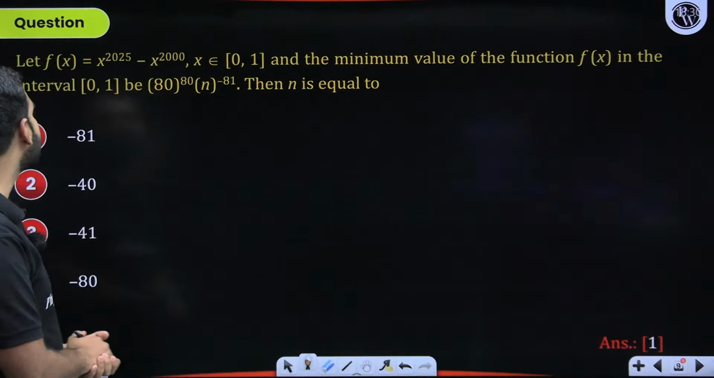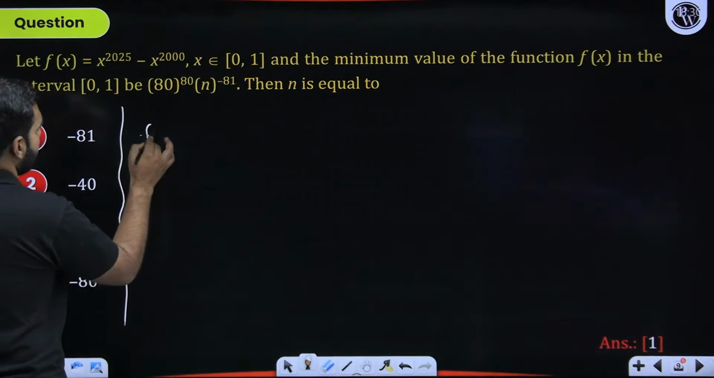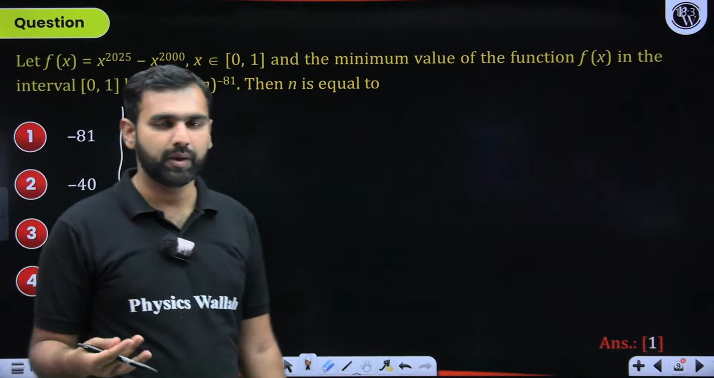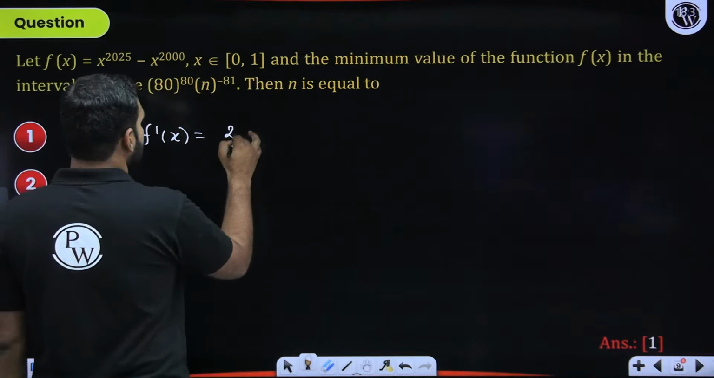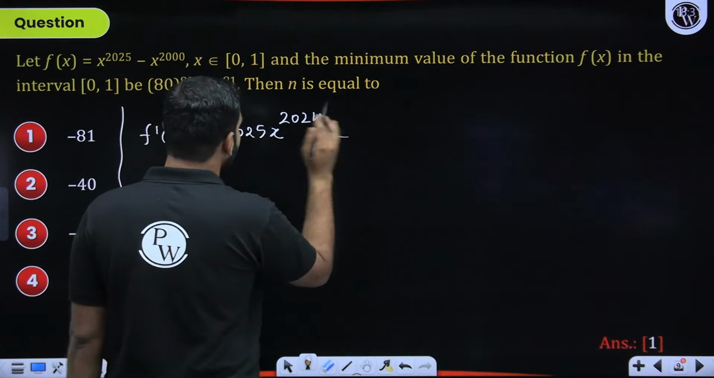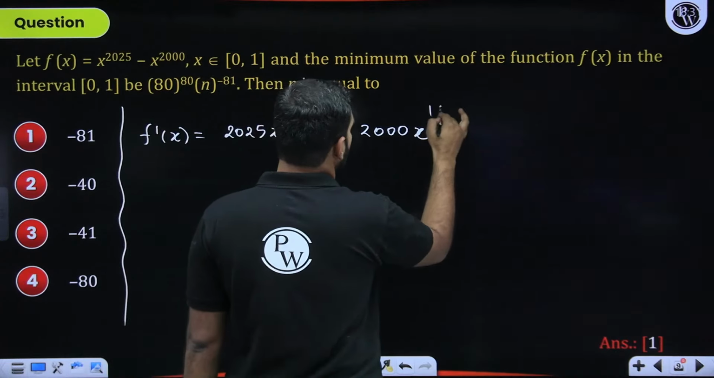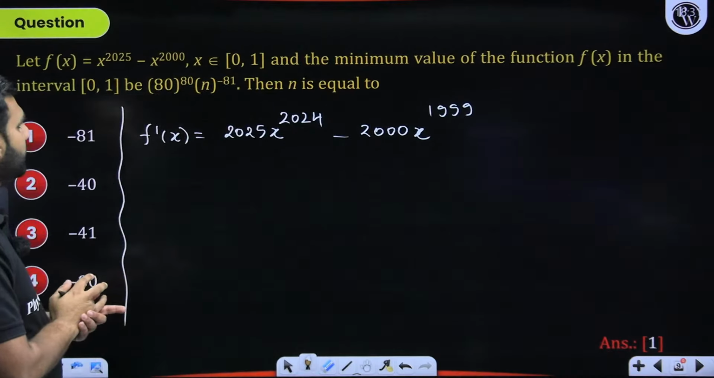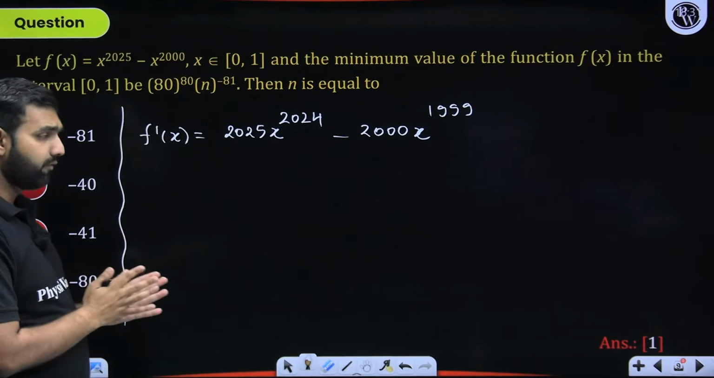Let's build better clarity on this. First of all, if I'm given f of x, can I find f dash x so that we can use the concept of maxima and minima? Second order derivative test is what we need to do here. So it will be 2025 x to the power 2024, a very basic question, minus 2000 x to the power 1999. I hope I'm going great. 2025 x to the power 2024, 2000 x to the power 1999. Everyone with me on this?